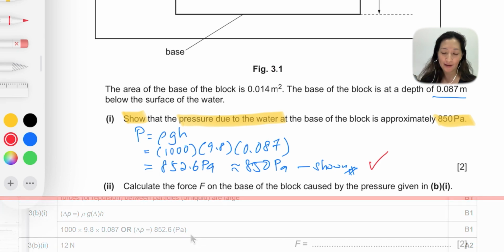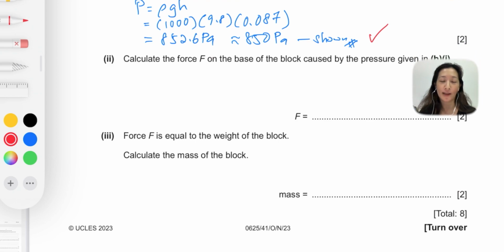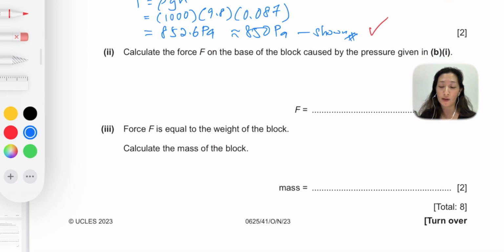Let's move on. Number 2. Calculate the force F on the base of the block caused by the pressure given in B1. Now, even if you didn't know how to solve number 1, you can still get the answer correct for number 2 because they want you to use the pressure given in B1, and that value is in the question, 850 Pascal.